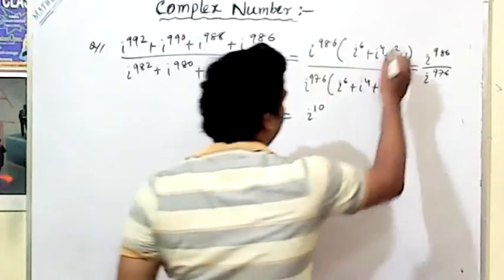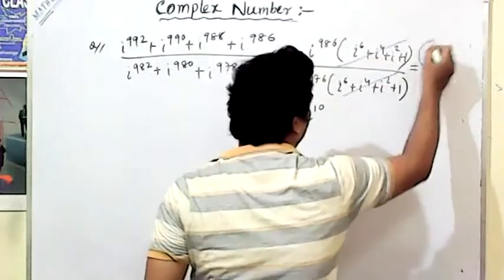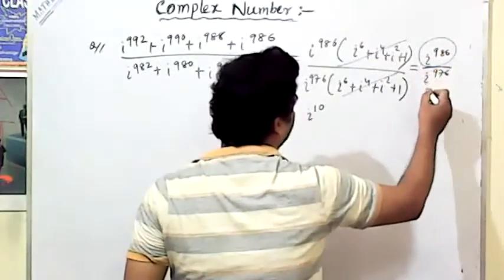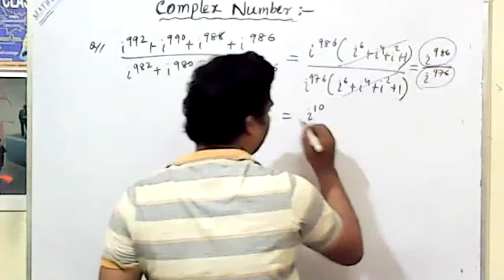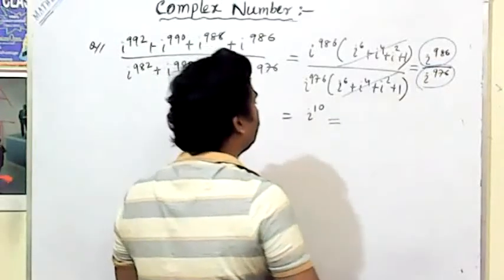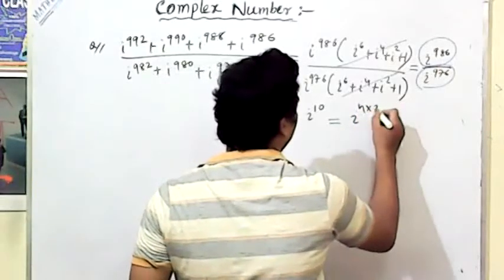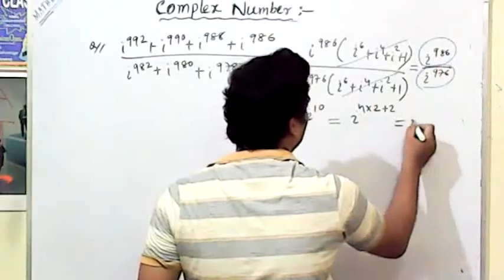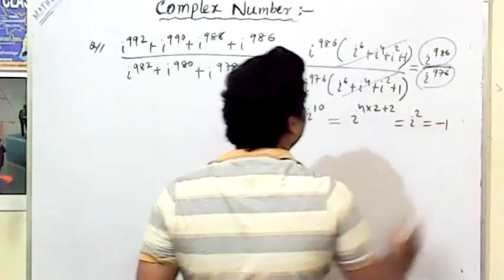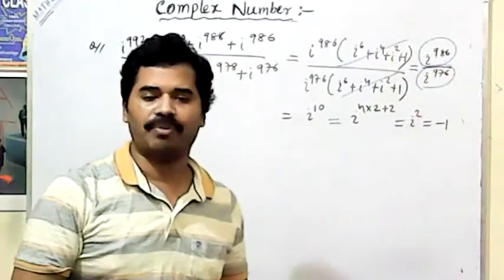After taking common, now you cut it. So what value comes? This i to the power 986 divided by i to the power 976. After cutting, i to the power 10 comes. So i to the power 10 value is equal to i to the power 4 into 2 plus 2, means i to the power 2, which is equal to minus 1 is the answer.